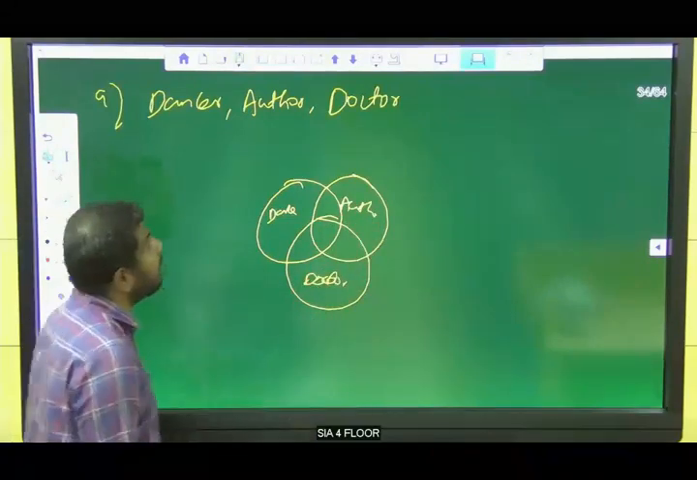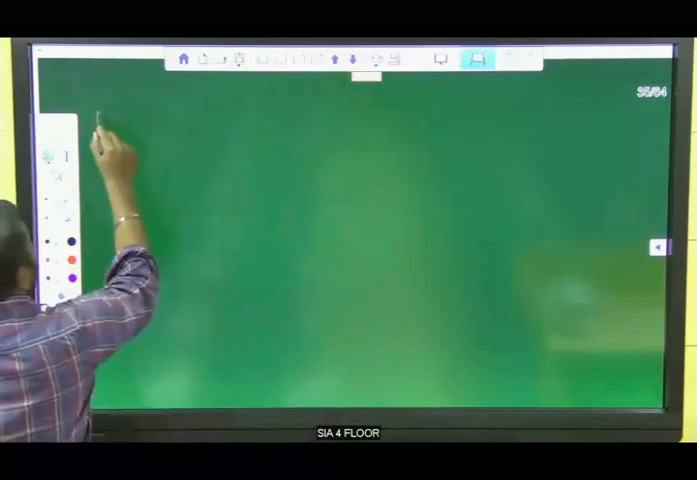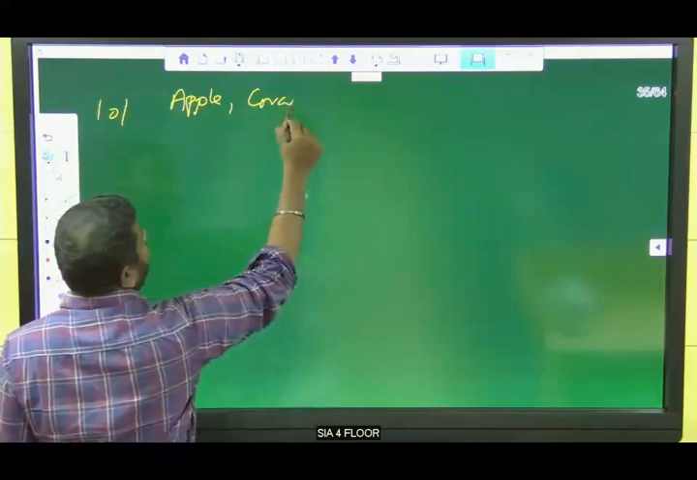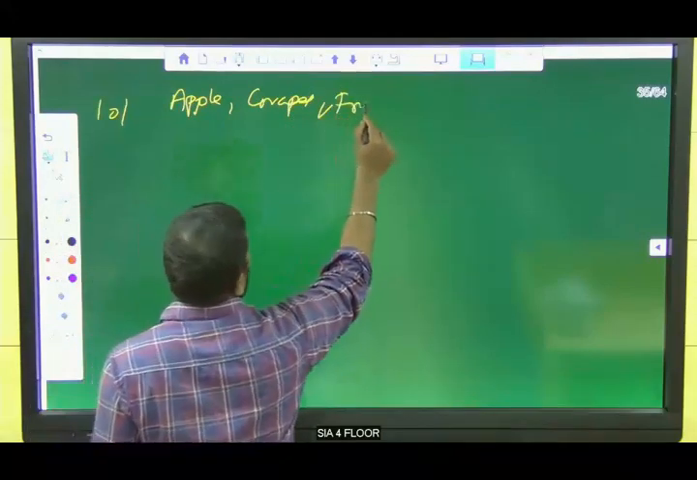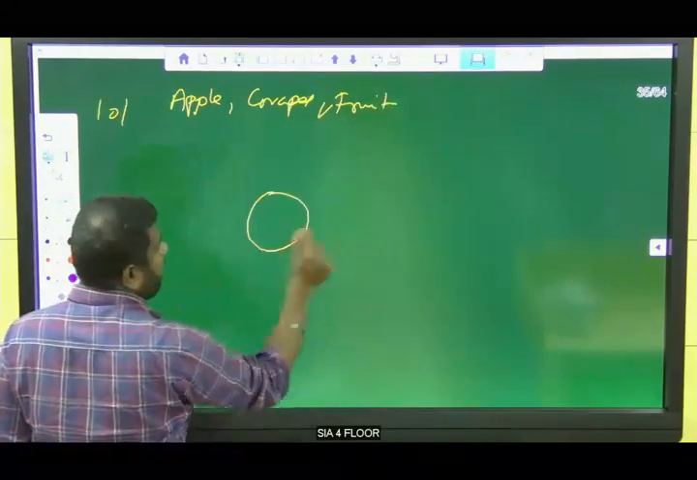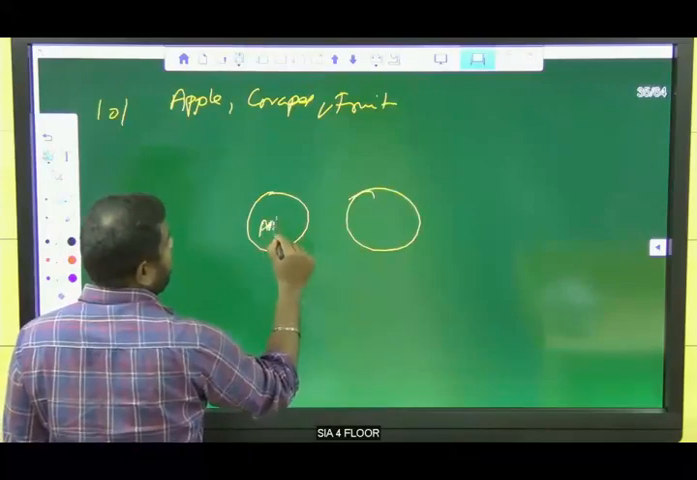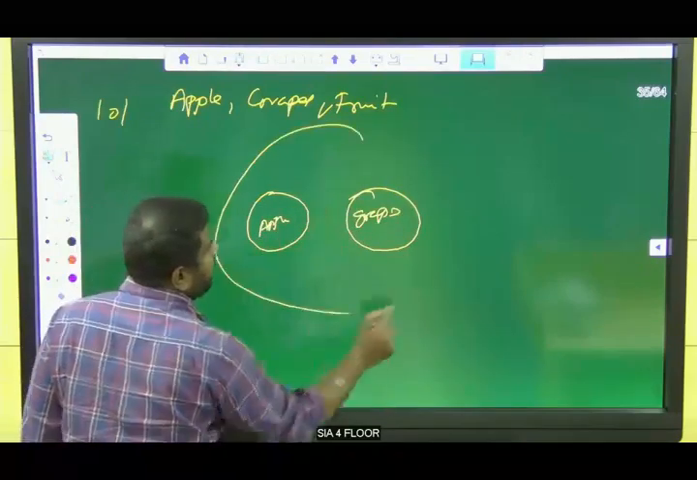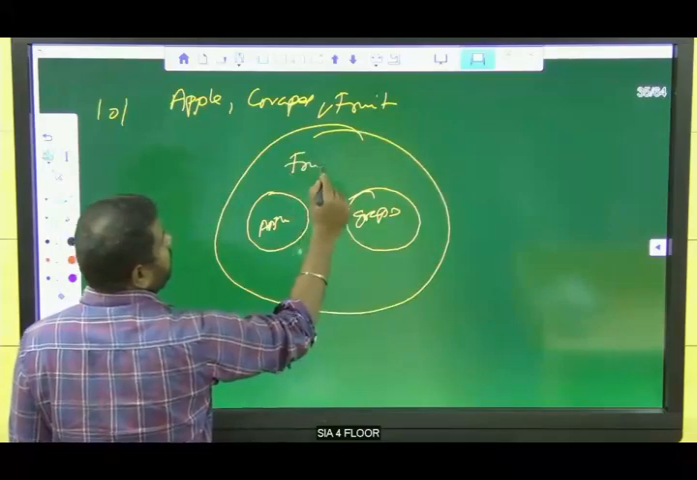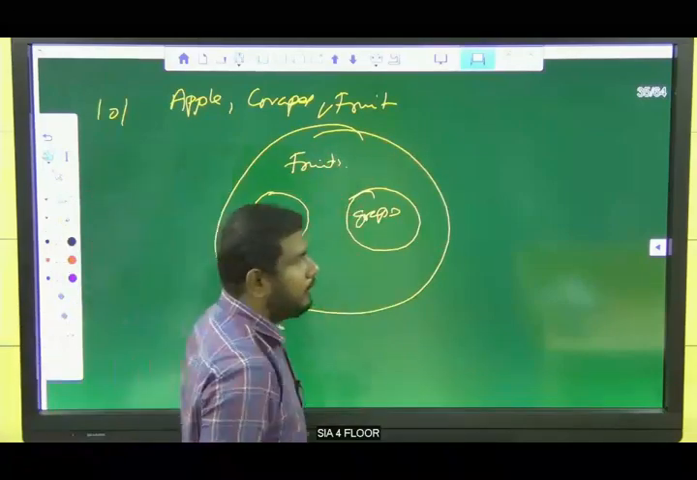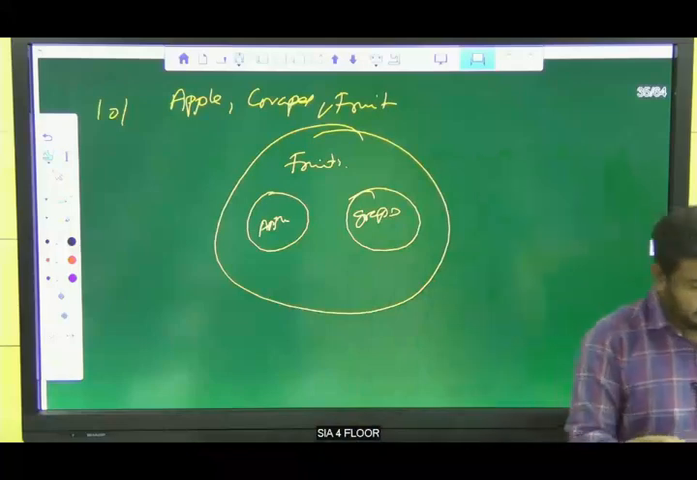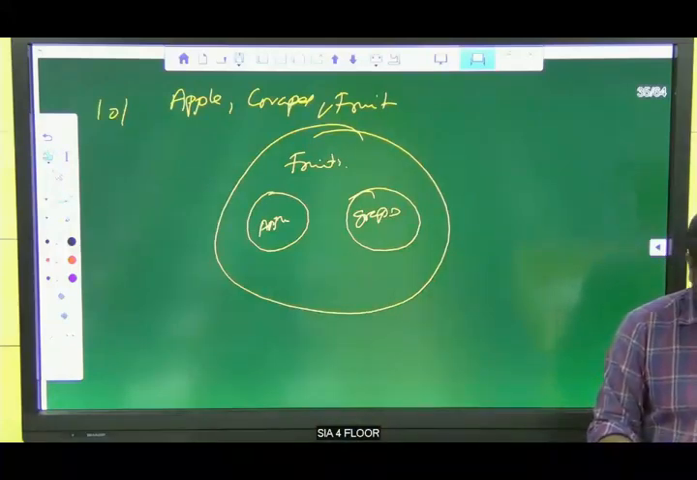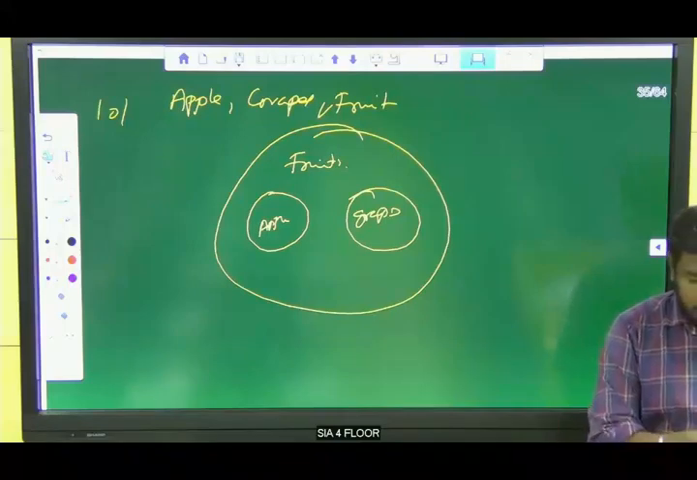And the tenth one, apple, grapes, fruit. Very good. This is apple. This is grape. There is no connection between apple and grape, but they both come under fruit. Okay, clear? Yes, clear. Very good. The tenth one is C. Very good.